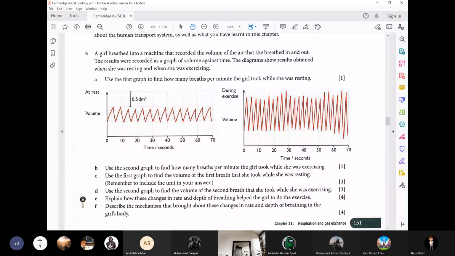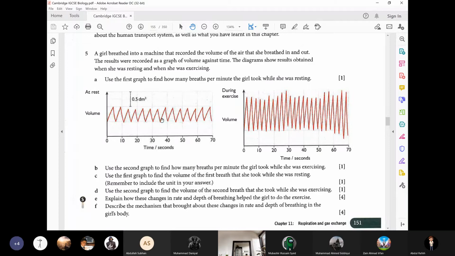Next question, question number 5. A girl breathed into a machine that recorded the volume of the air that she breathed in and out. The results were recorded as a graph of volume against time. The diagrams show results obtained when she was resting and when she was exercising.